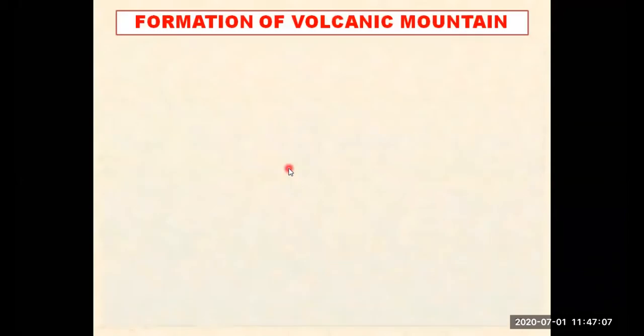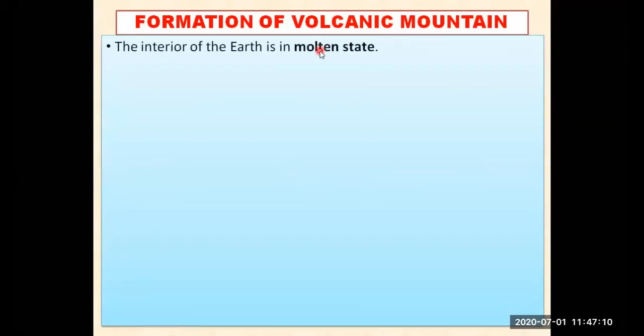So that was the structure, my dear students. Let us see how a volcanic mountain forms, कि एक volcanic mountain जो है वो कैसे बनता है. Let us see.